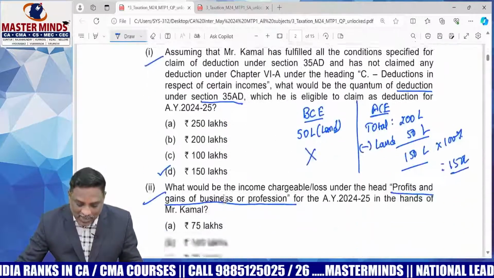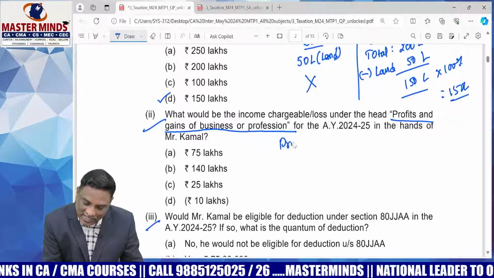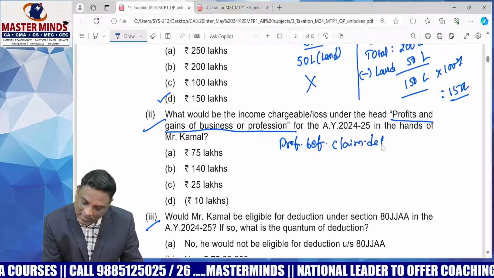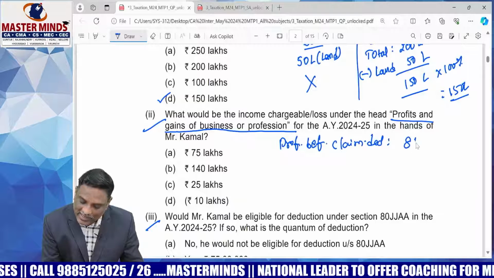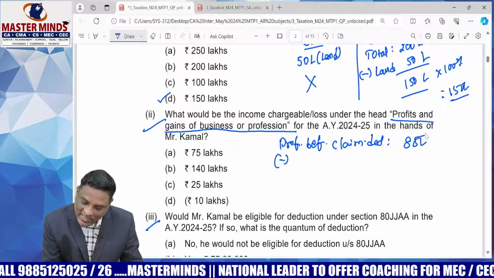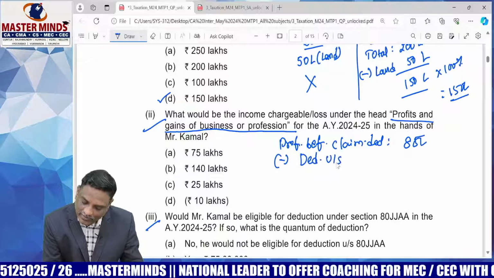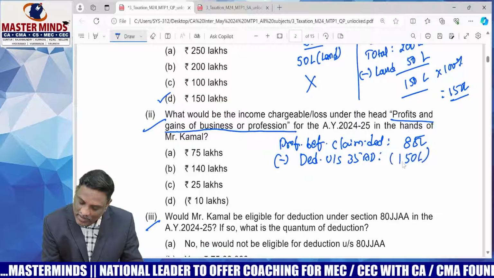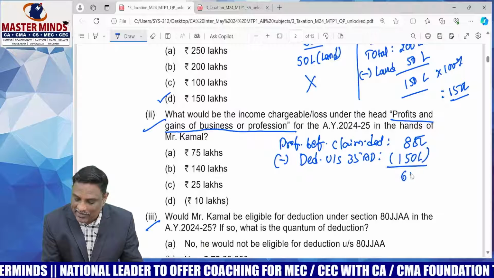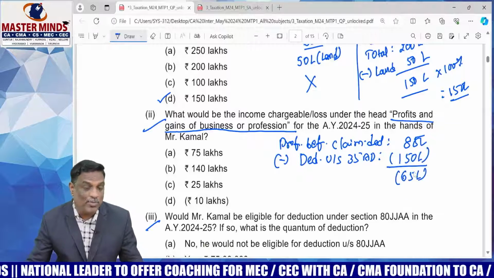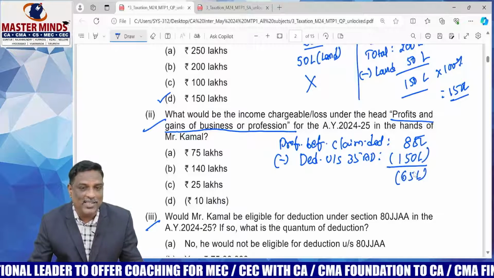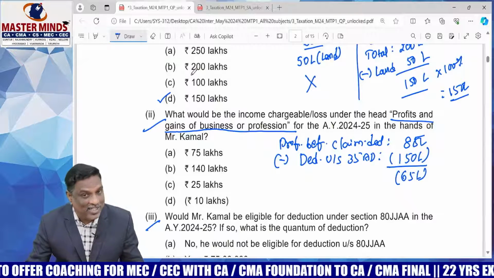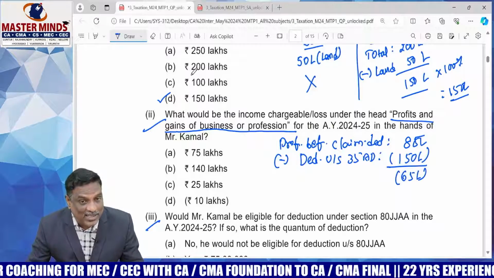So I'll give you the answer. Profit before claiming deduction is equal to 85 lakhs minus the deduction under section 35AD, which is 150 lakhs calculated above. Therefore, the resultant amount is 65 lakhs loss. And one more important point: loss from any specified business can be set off against the income from another specified business. Yes, available.